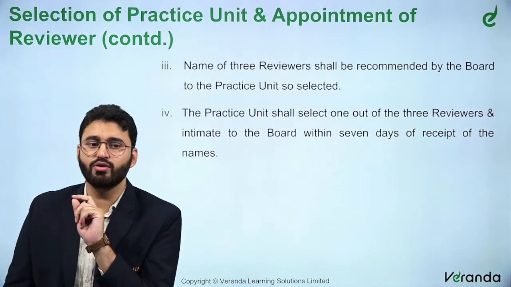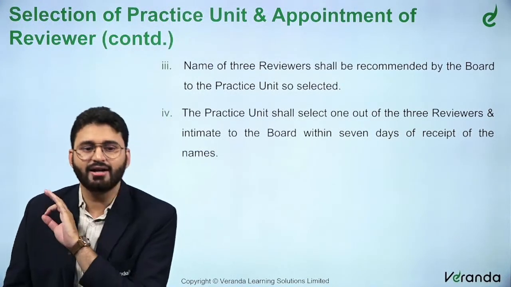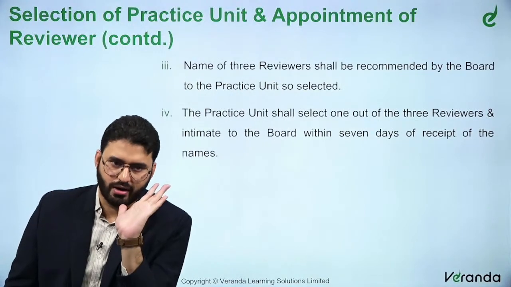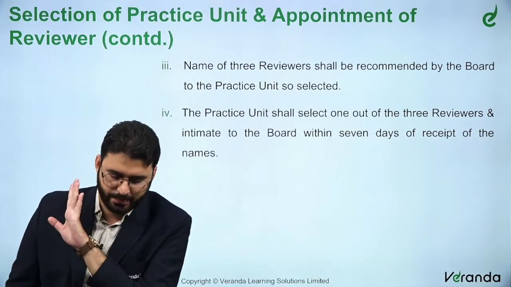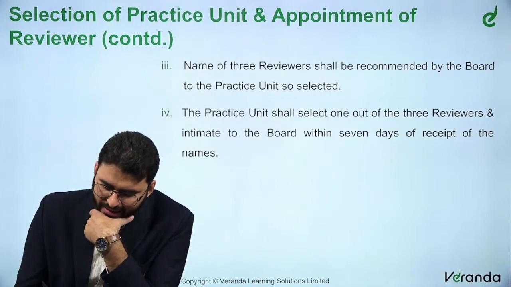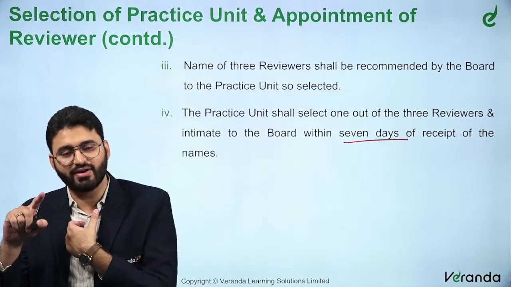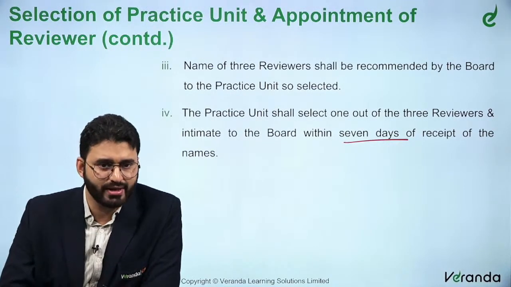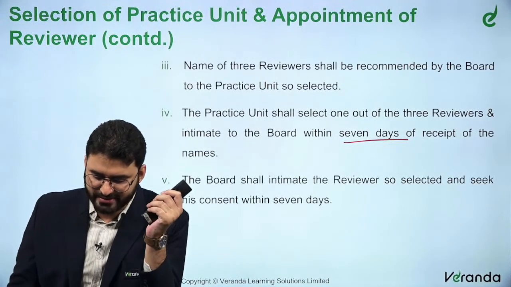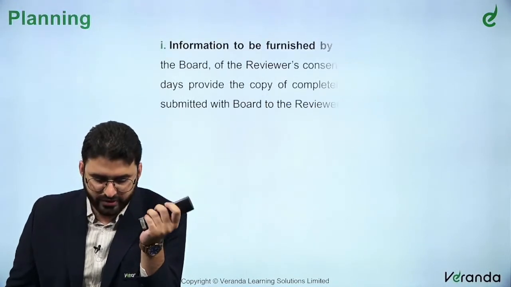So the PRB, the board, is not going to say, boss, this person is allotted. It will say these 3 are the eligible reviewers, right? So you select one. The practice unit will select one, depending upon their relevance or whatever criteria that they are following. How many days? 7 days. So everywhere it is 7 days. Earlier also 7 days to submit the questionnaire, now also it is 7 days. The board shall intimate the reviewer so selected and seek his consent within 7 days. He has to also give his consent, right, of confidentiality, etc.